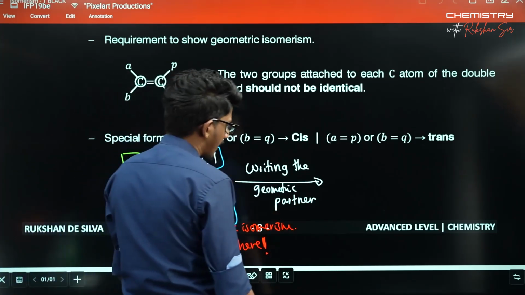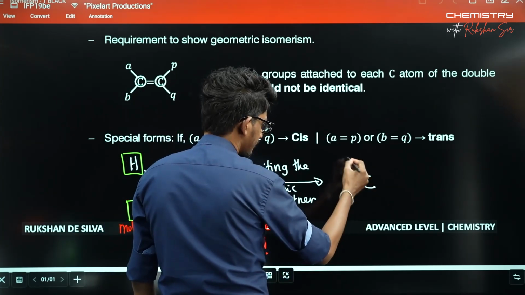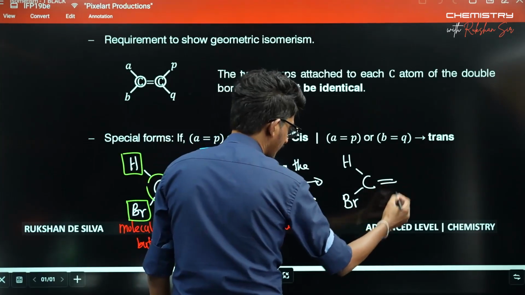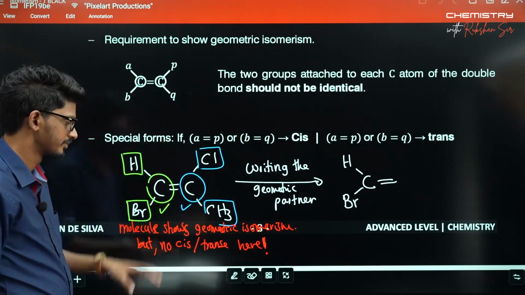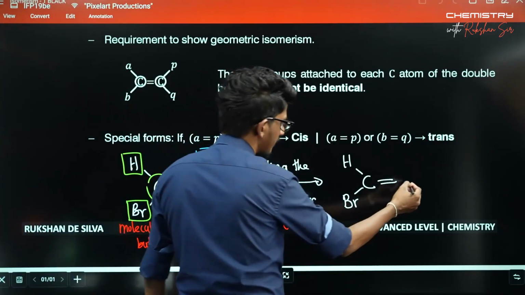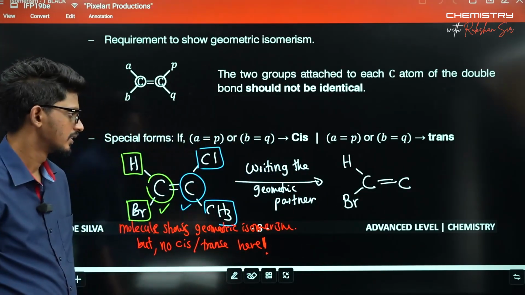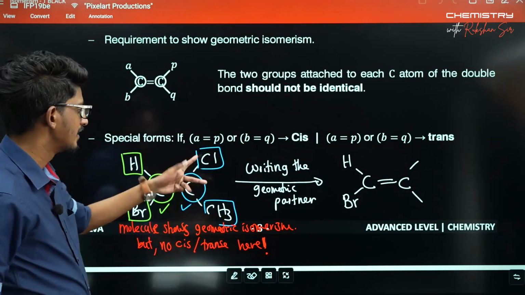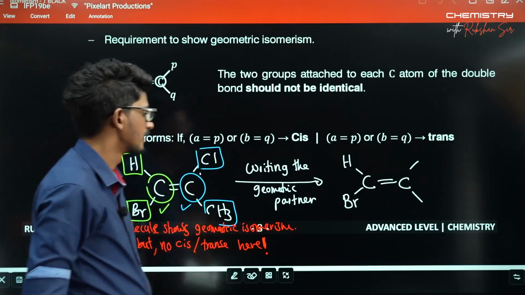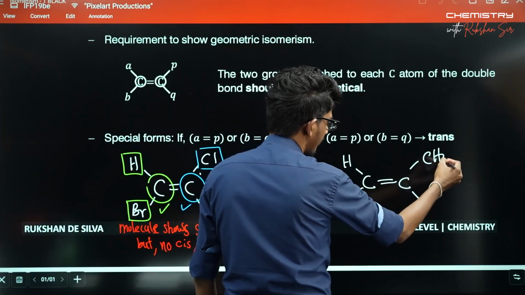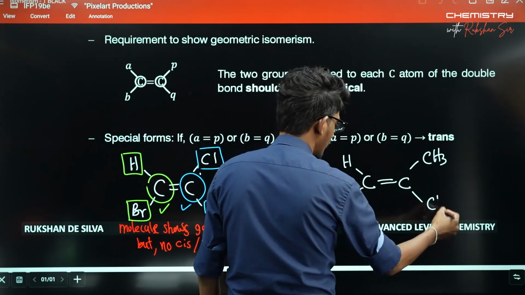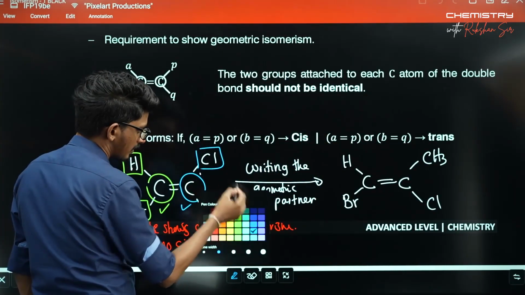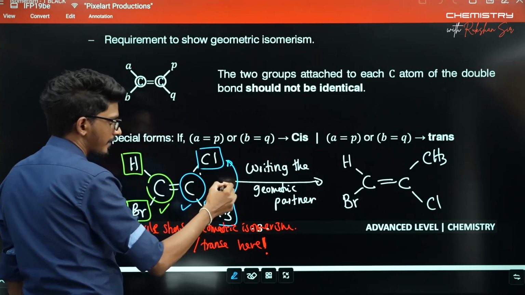Just write one carbon, the first carbon, as it is, and then with the other carbon, write the two groups by changing the positions. So you can add the CH3 here. You can write the Cl here by changing the positions, right? Just write.